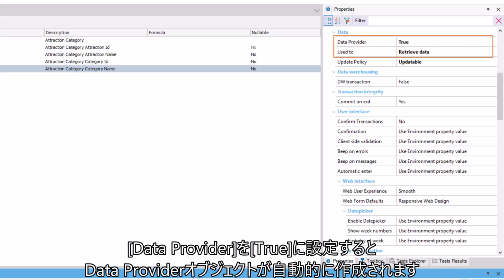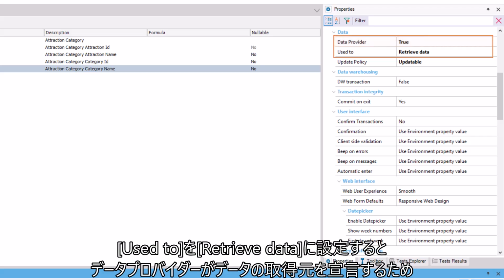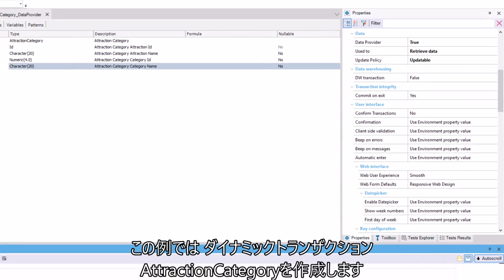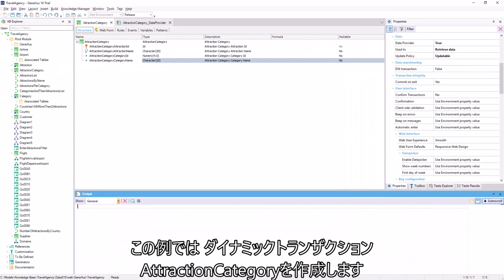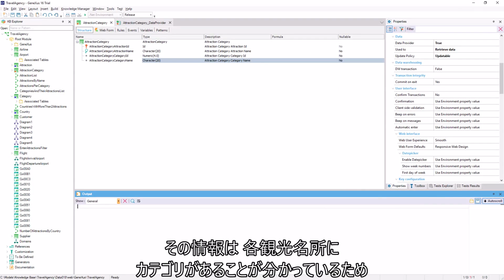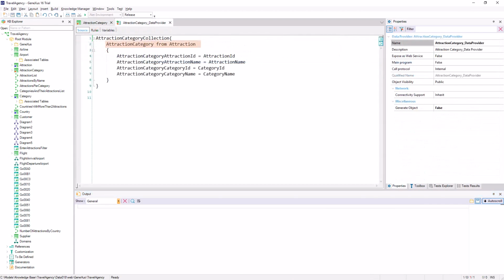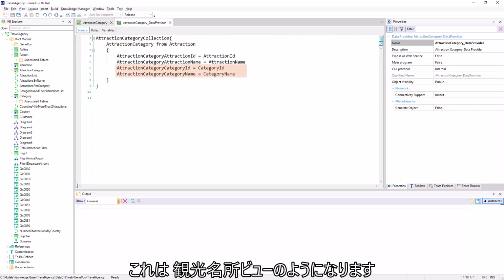By setting the data provider to true, a data provider object will be automatically created. And by setting used to retrieve data, Genexus will understand that it will not have to create the table associated with the transaction, because the data provider will declare where to obtain the data from. In the example, we create the dynamic transaction attraction category, whose information will be taken from the attraction table, knowing that each attraction has a category. It'll be like an attraction view.